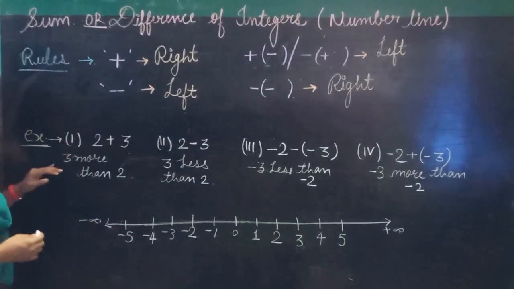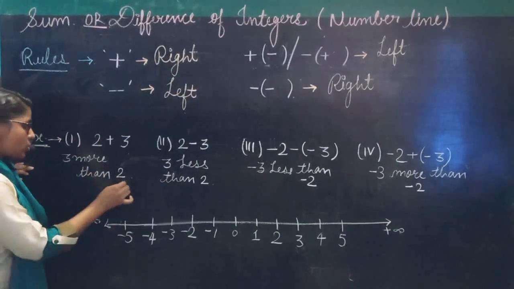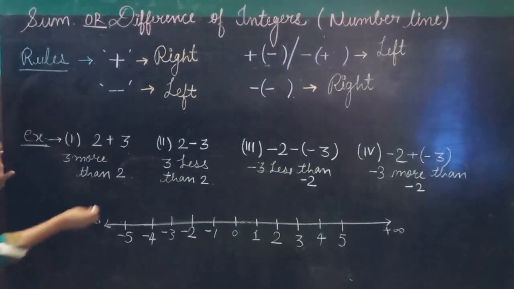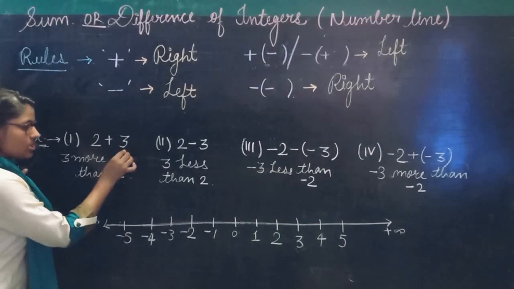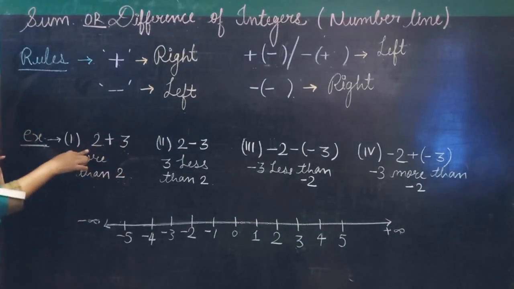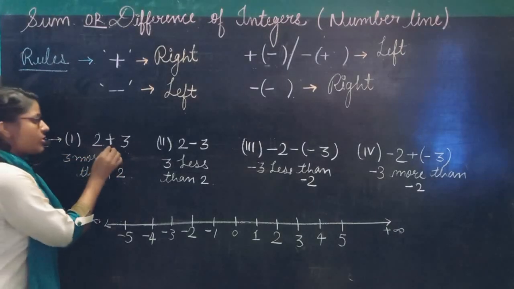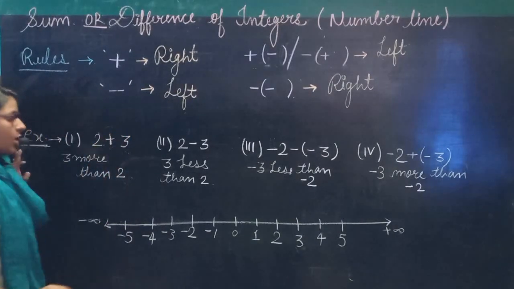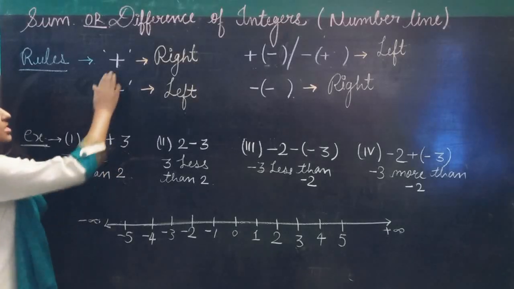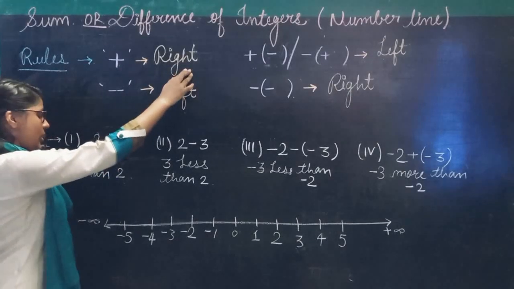Now, the question is asking you, 3 more than 2. In this situation, how do you write it firstly in a mathematical expression? This is 3, this is more than 2. So 3 more than 2 is this. It means here which sign is there? Plus sign is here. If plus sign is here, we need to do addition. And whenever there is a plus sign, we will take our steps right hand side.